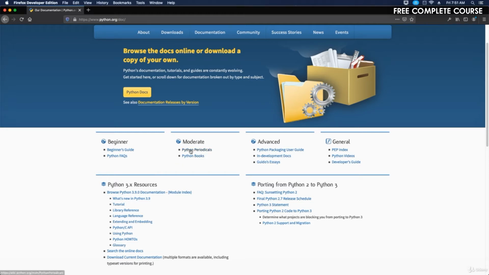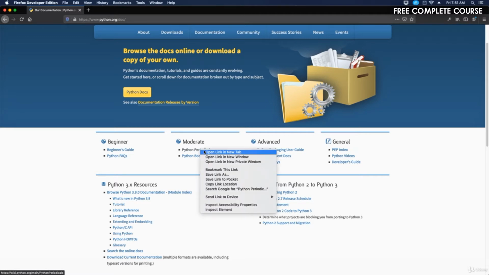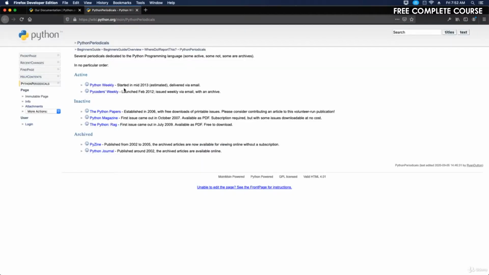Okay, so I'm going to right click on Python periodicals and open that link in a new tab here. Basically, this is several periodicals dedicated to the Python programming language. We have active: Python Weekly, PyCoders Weekly, Python Papers. These are inactive: Python Magazine, Python Rag. And then archived: PyZine and Python Journal. So these are just publications that talk about Python. It's very cool, and it'll give you some interesting information.